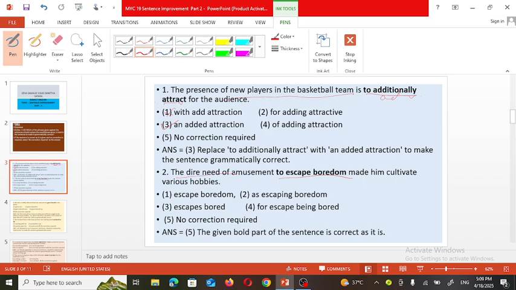Their need of amusement to escape boredom. To escape boredom, what is necessary? The dire need of amusement. So perfect word arrangement is used here, and therefore there is no need to make any kind of correction in the given sentence. So the sentence is correct.